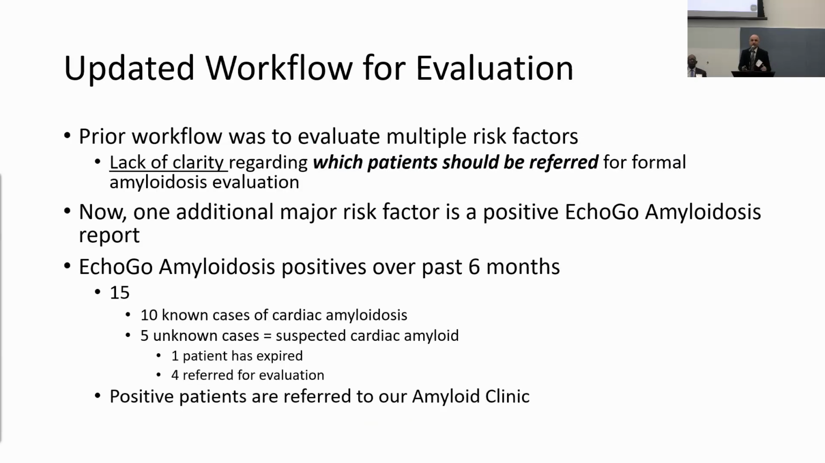So we have consequently changed our workflow. Before, there was a lack of clarity on which patients we should be referring for formal amyloid evaluation because there were so many risk factors that we would be examining. And now we have this one additional, more major criterion that we use, which is a positive report from the algorithm. And so when we looked at those 15 patients, 10 actually were known cases of cardiac amyloid